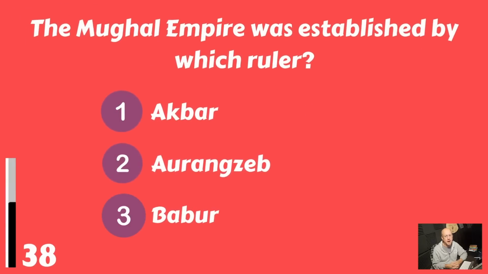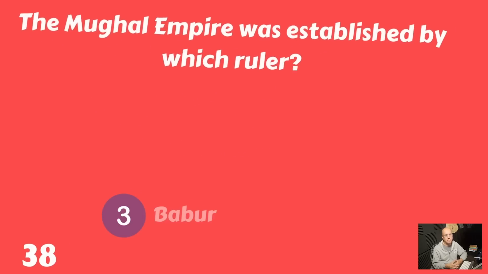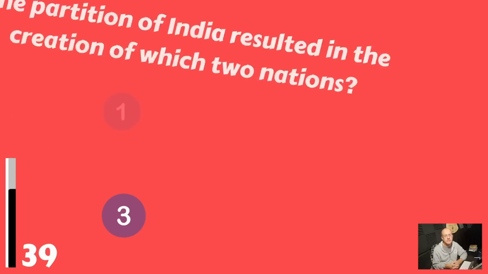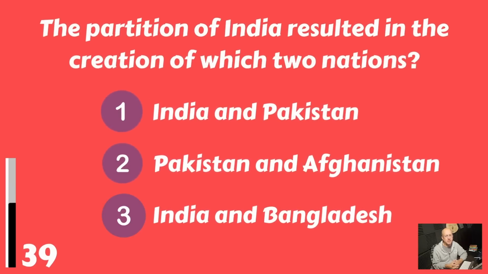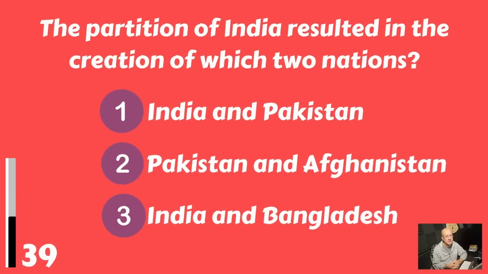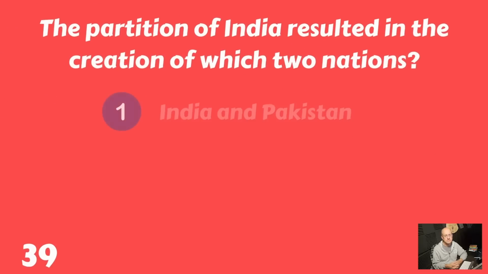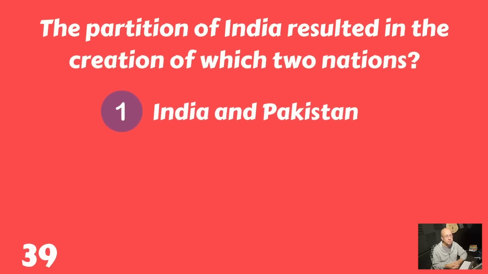The Mughal Empire was established by which ruler? Akbar, Aurangzeb, or Babur? And that would be Babur. The partition of India resulted in the creation of which two nations? India and Pakistan, Pakistan and Afghanistan, or India and Bangladesh? India and Pakistan.